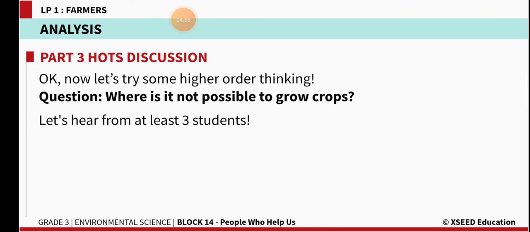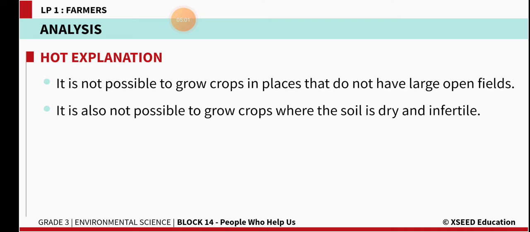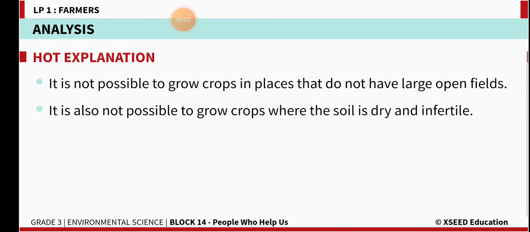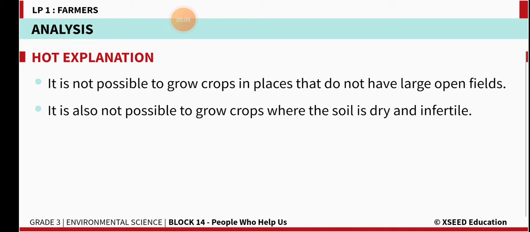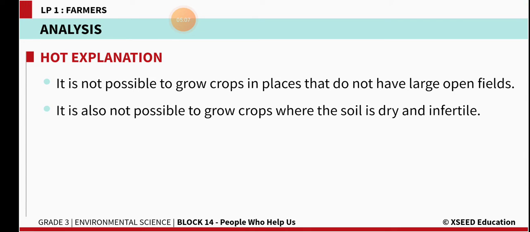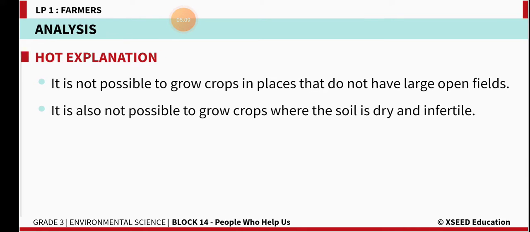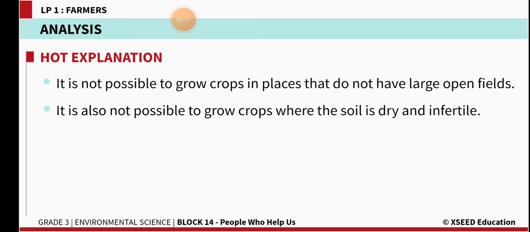And where is it not possible to grow crops? It is not possible to grow crops in places that do not have large open fields. It is also not possible to grow crops where the soil is dry and infertile. So, when the soil is so dry, we cannot grow the crops, right?